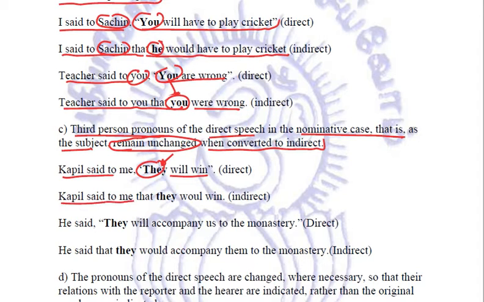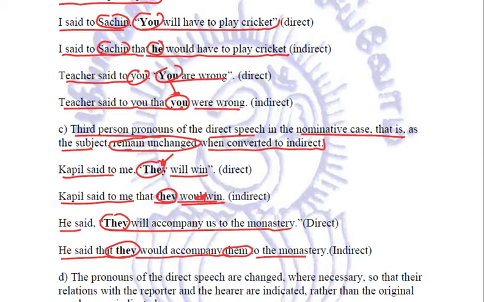Kapil said to me that they would win. Next example. He said they will accompany us to the monastery. So while making the indirect, this they will remain the same. He said that they would accompany them to the monastery. The us has been changed into them, but the they in the subjective nominative case remains the same.